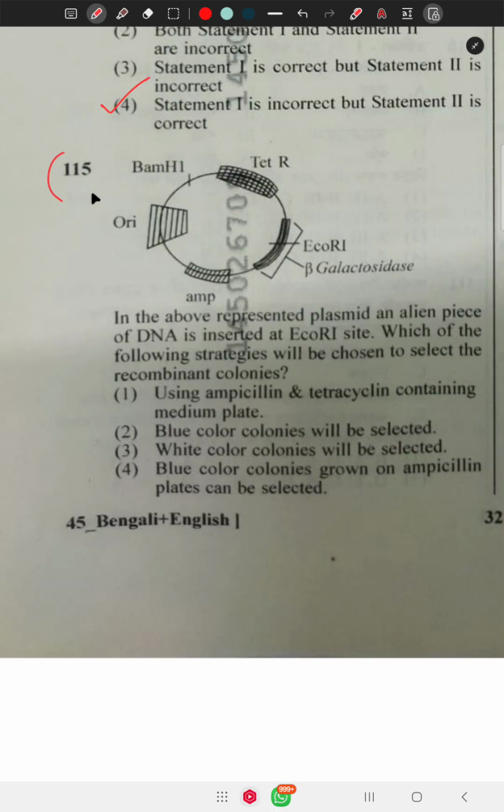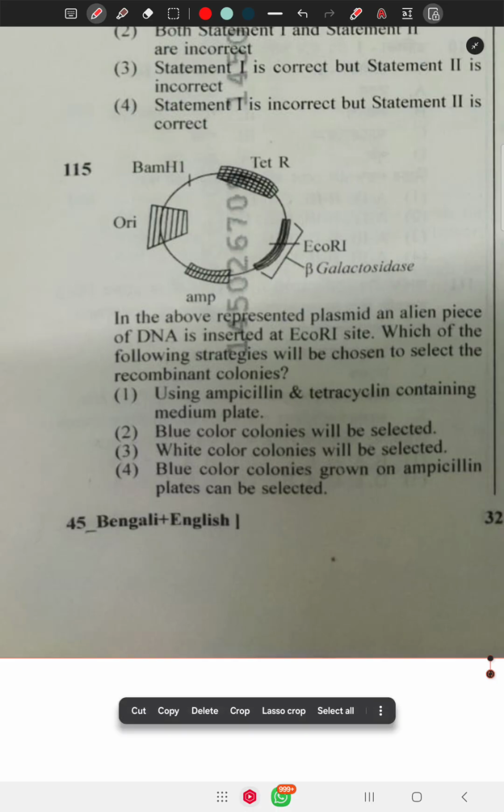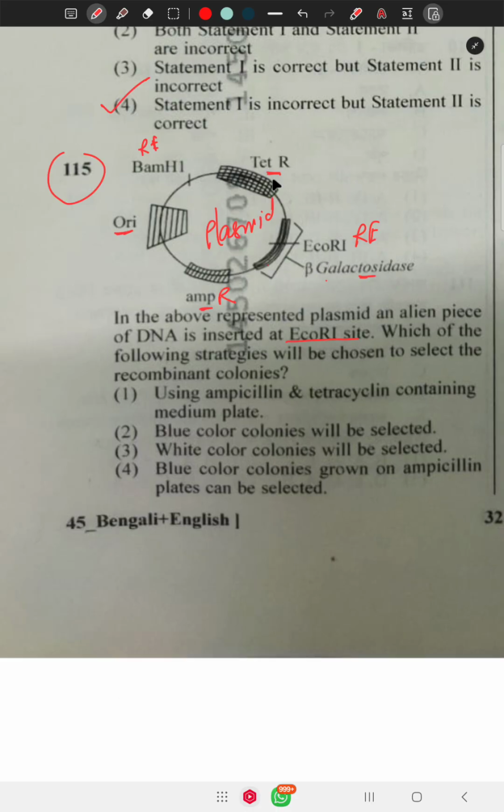Next question, 115. Here this is a plasmid. This is a restriction endonuclease site. This is also a restriction endonuclease site. This is the tetracycline resistance gene and this is the ampicillin resistance gene. This is the origin of replication and beta galactosidase. In the plasmid represented above, an alien species of DNA is inserted in the E. coli site, where beta galactosidase is already present. So in this region, the foreign DNA is inserted.